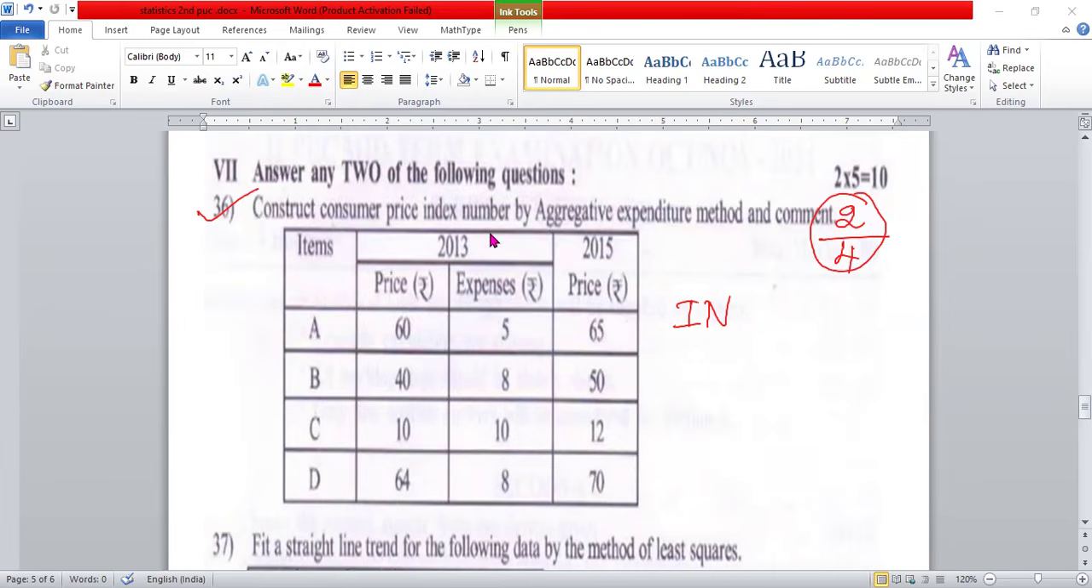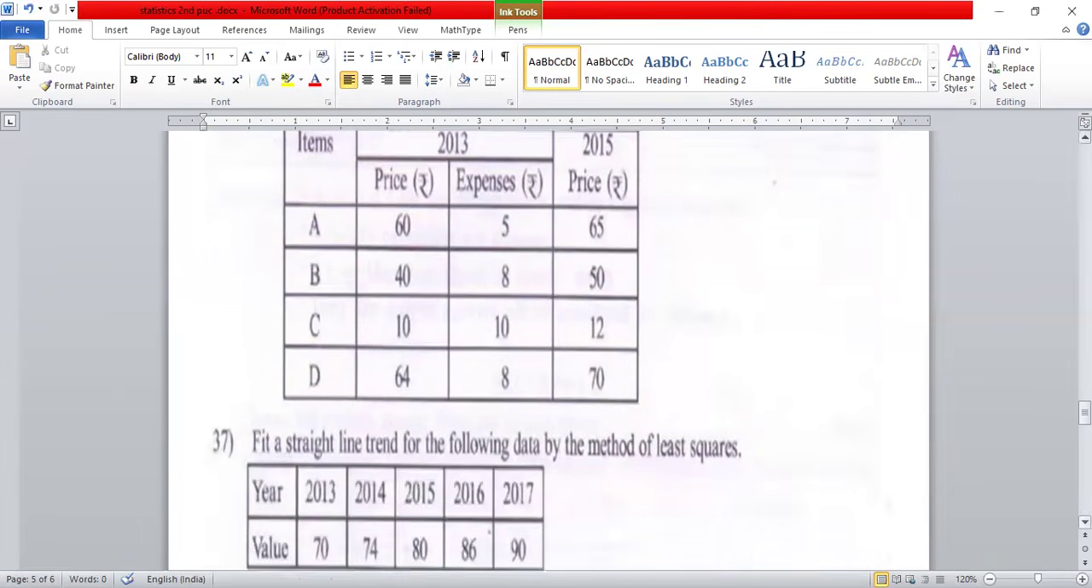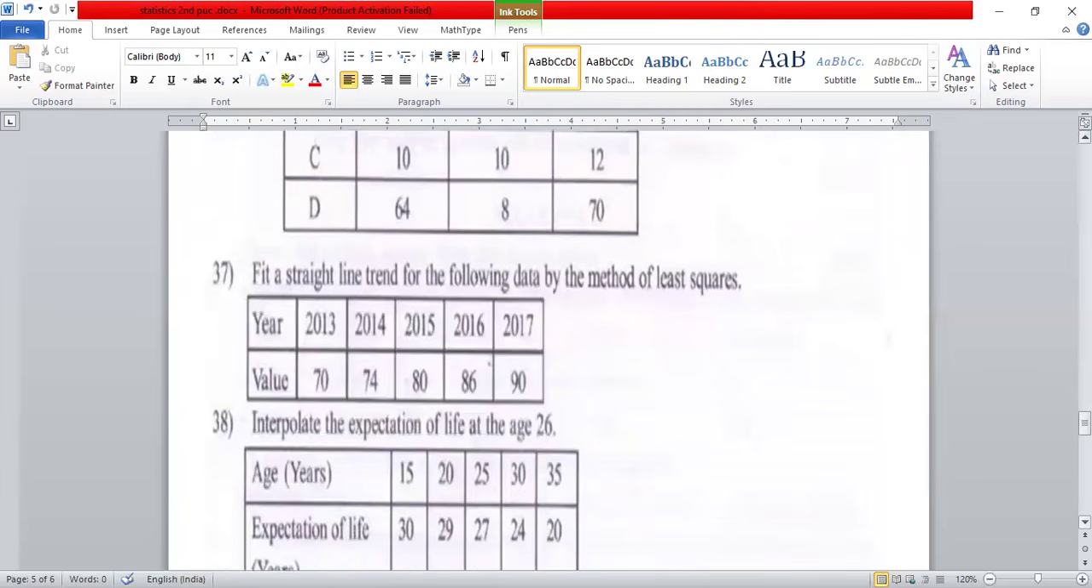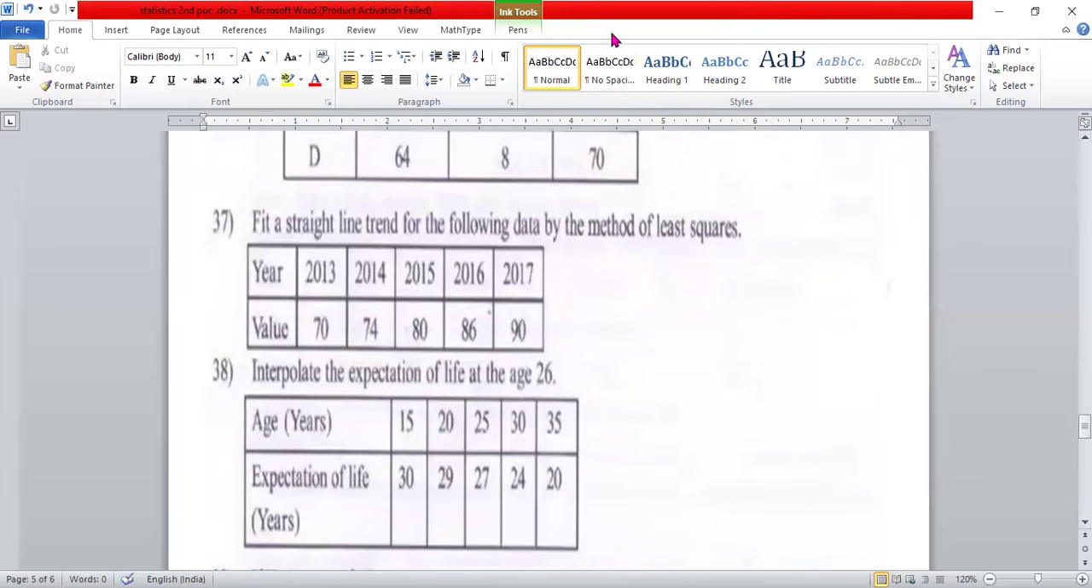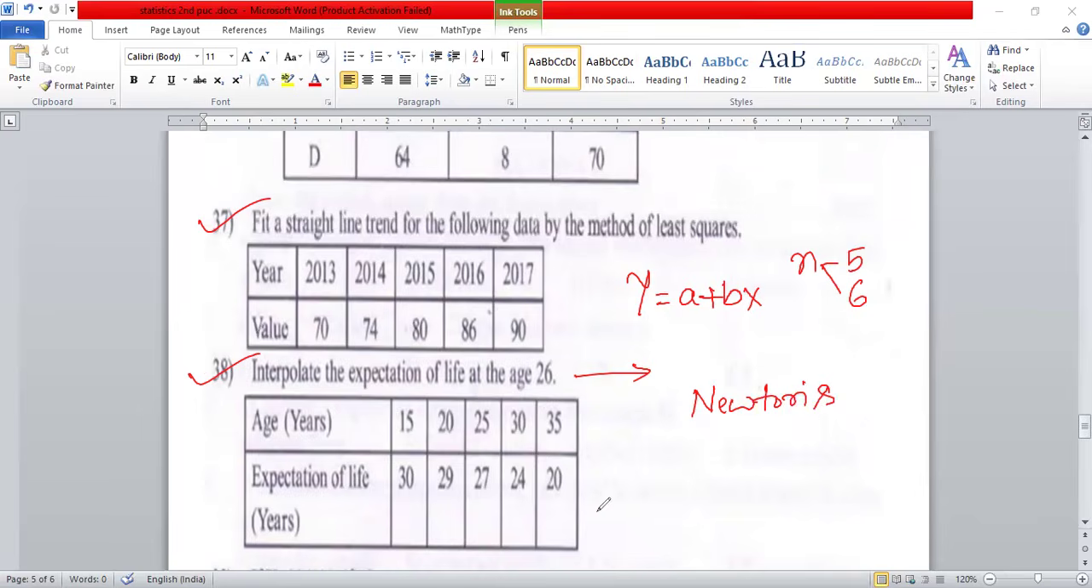Similarly, question number 37. Look at that, fitting a straight line. Pakka question, definite question. Question number 37, fitting straight line, Y is equal to a plus bx. N should be odd or even also, be careful. And I told you, question number 38. Here they ask binomial, and here they're asking Newton's advancing difference method. So very, very important one.